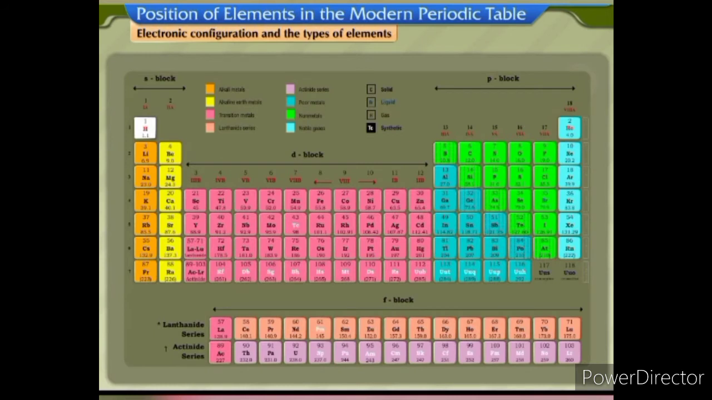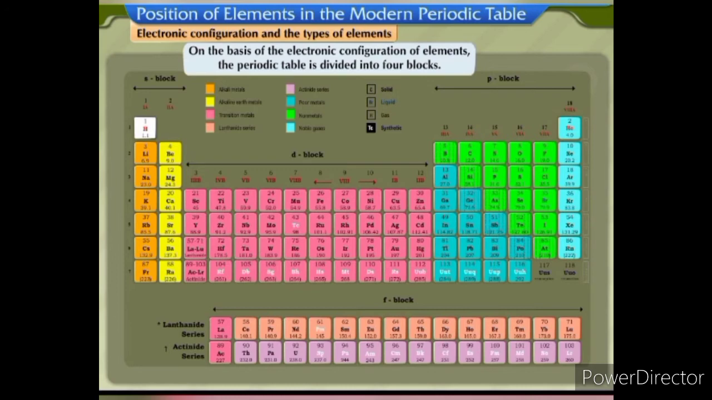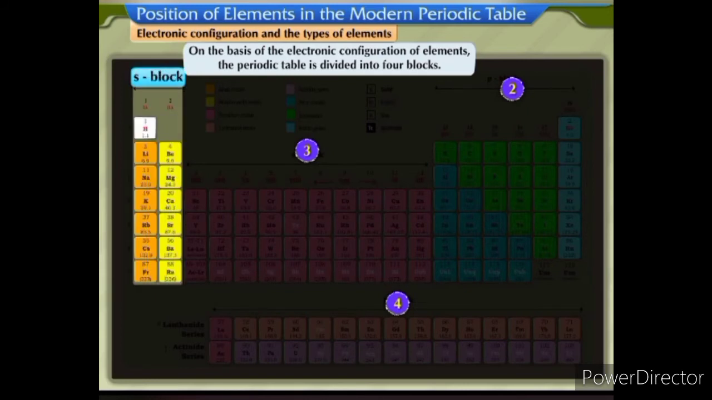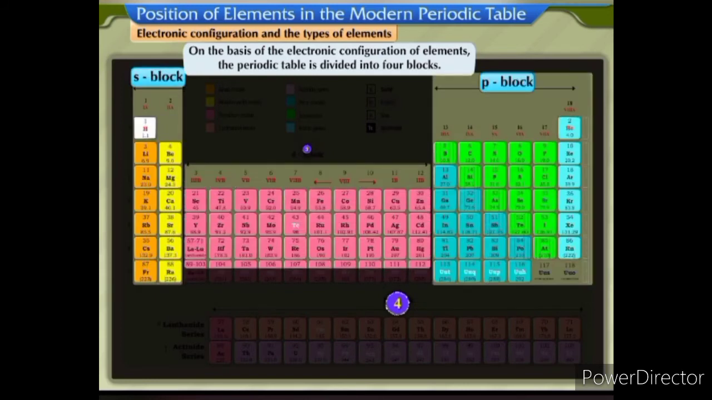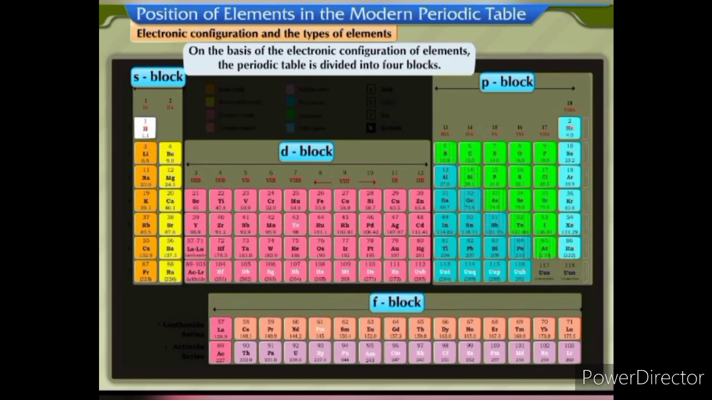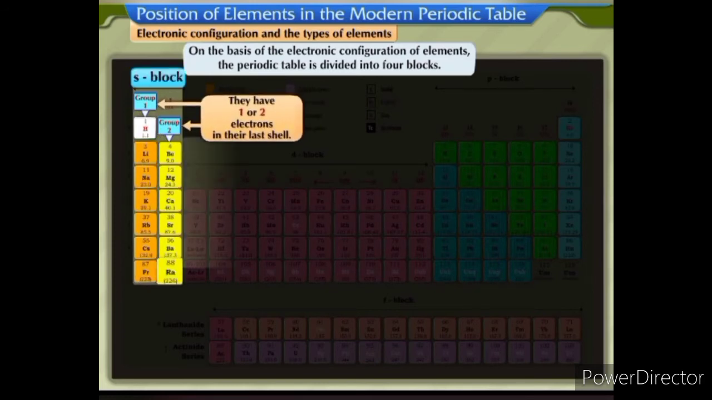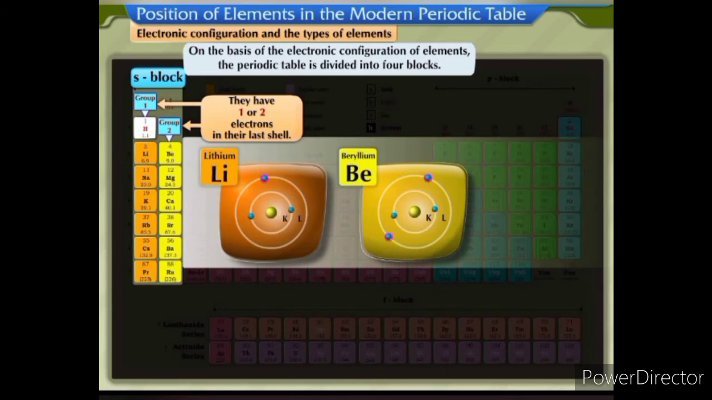Electronic configuration and the types of elements. On the basis of the electronic configuration of elements, the periodic table is also divided into 4 blocks: the S block, P block, D block, and F block. Elements in group 1 and 2, together with hydrogen, form the S block elements. They have 1 or 2 electrons in their last shell. All these elements except hydrogen are metals.